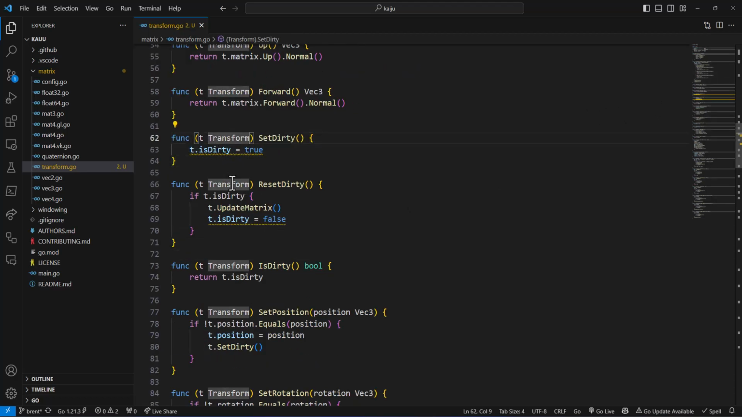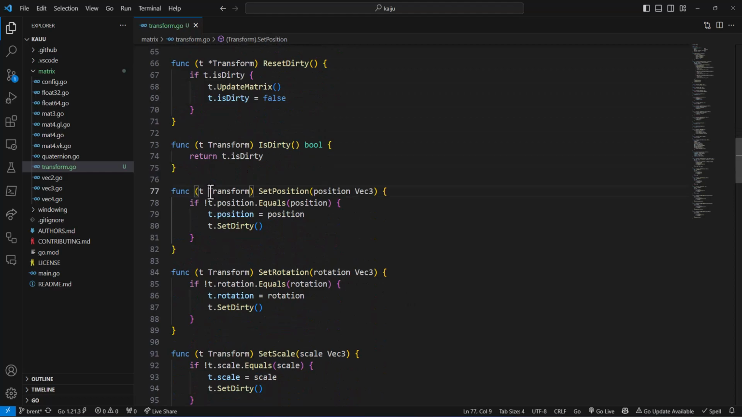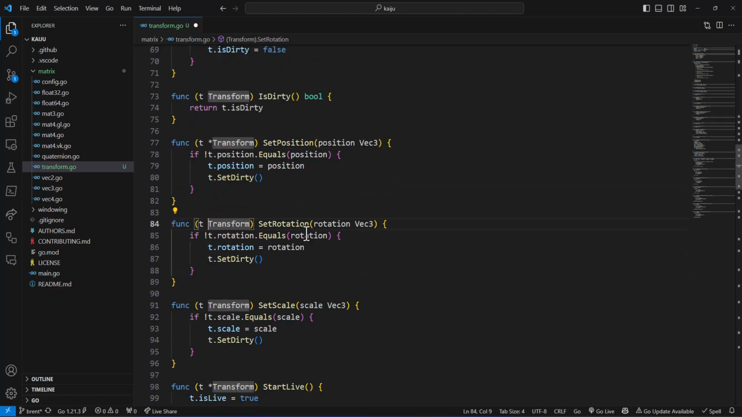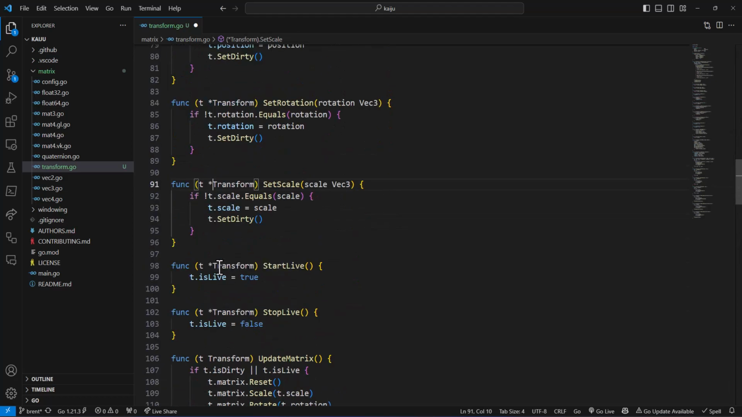Here's a couple of good catches. We need these to be pointers. So thank goodness for that. Catch, set position. This one needs to be a pointer as well. We're just assigning, it's not catching this one. So we need to come through here and set these pointers. Set rotation, set scale.